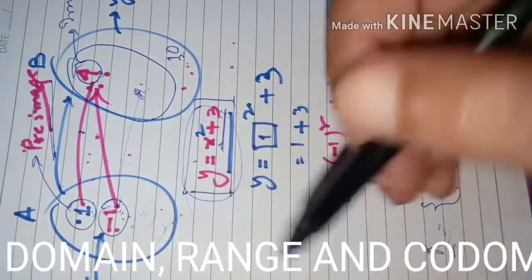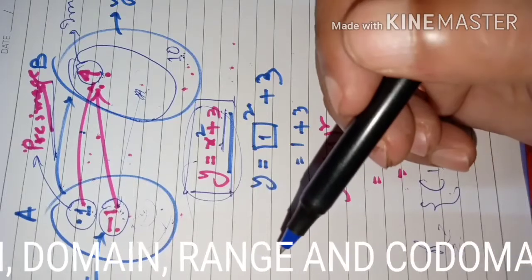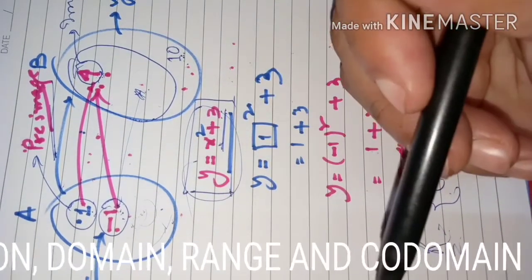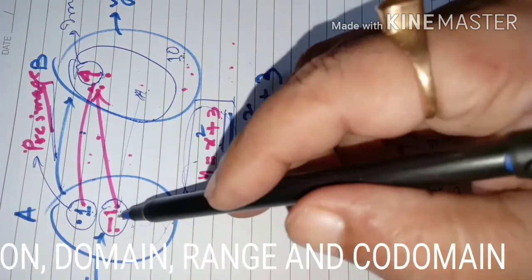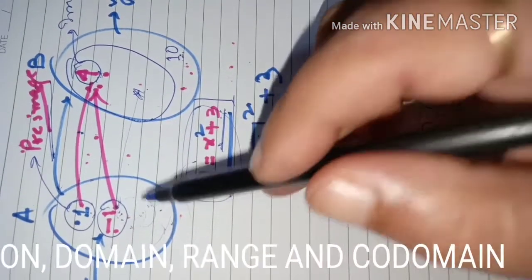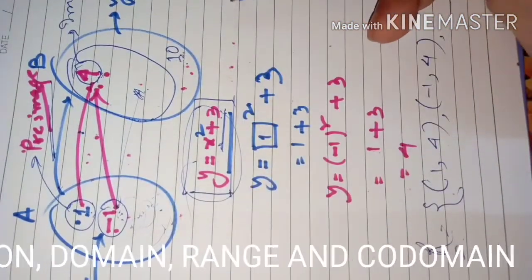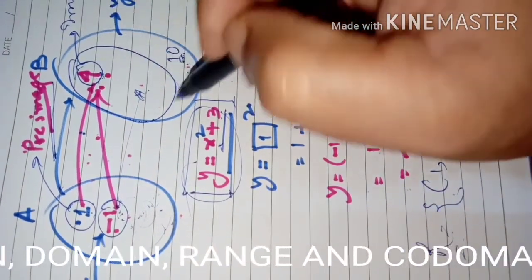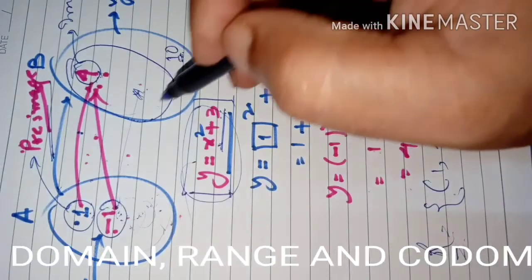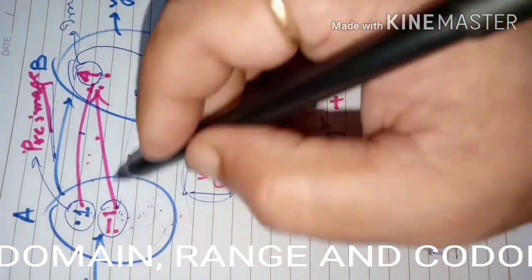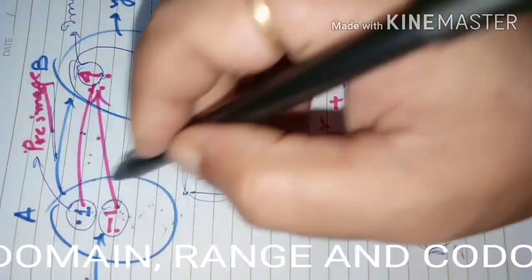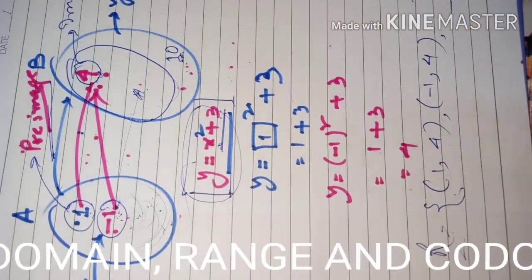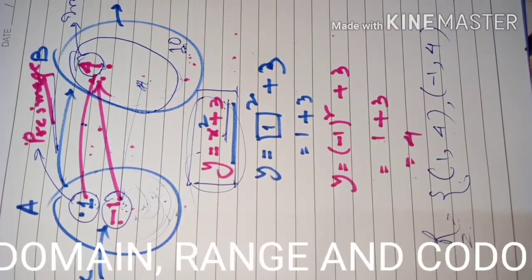Suppose A is the set of integers, from integers to the set of integers only. That means there will be no such integer which is associated with 10. So there can be no problem. So 10 is out of this range. What is the range? The set of all elements which are the images of some pre-images. We'll discuss more about this in our next class.